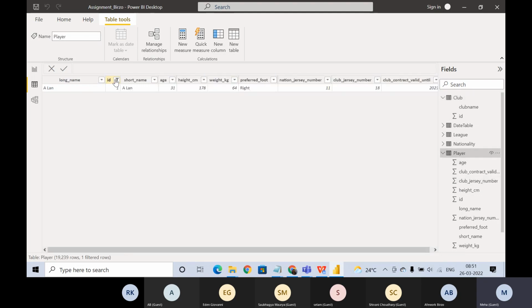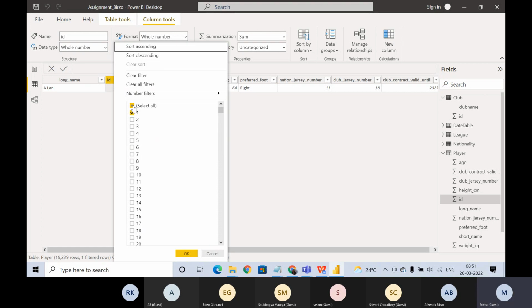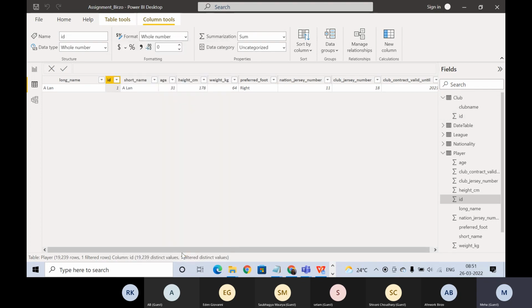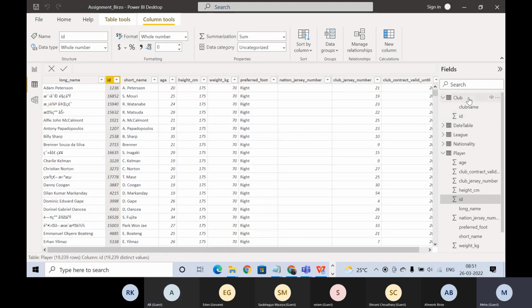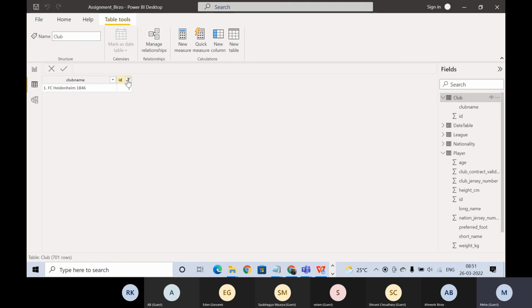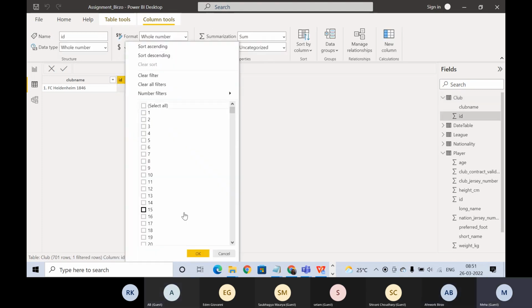So now ID has an overlap with the ID in the club table. So that's why it will work here. You guys understood? Yes. Yeah.